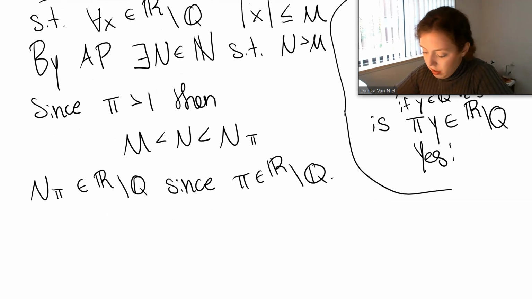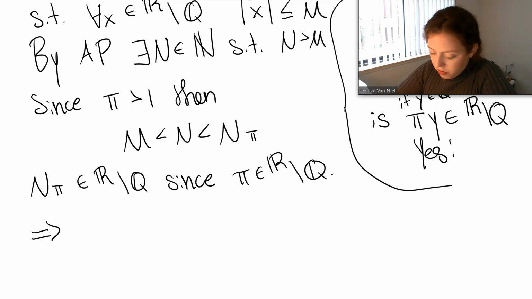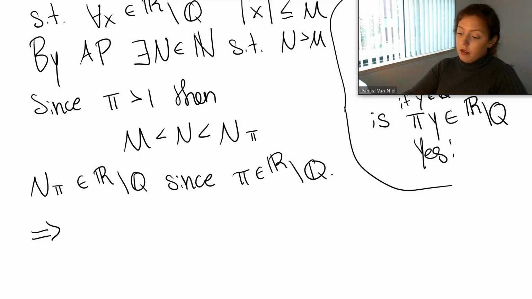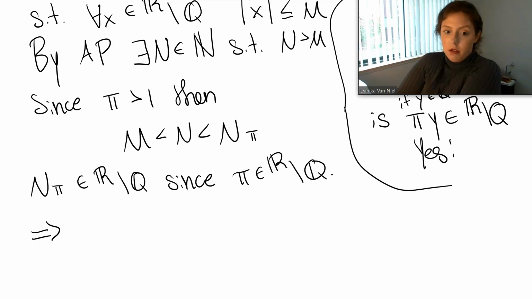Okay. All right, cool. So I know I'm writing the proof a little different, but remember, you can always change it up a little bit as long as it still makes logical sense and it flows in the correct order. Okay. So I couldn't just be done here. I need to explain why this is an element in the reals minus the rationals.